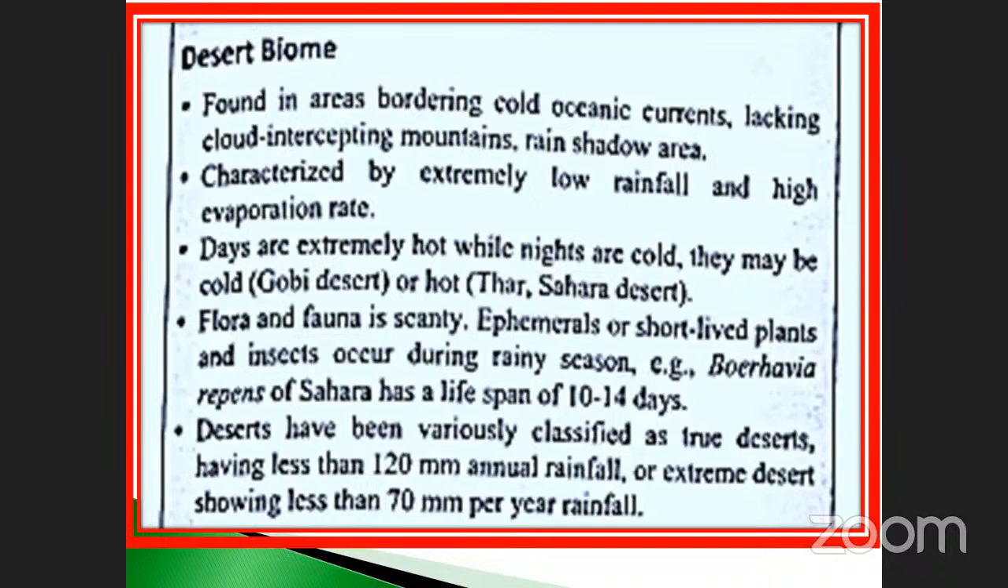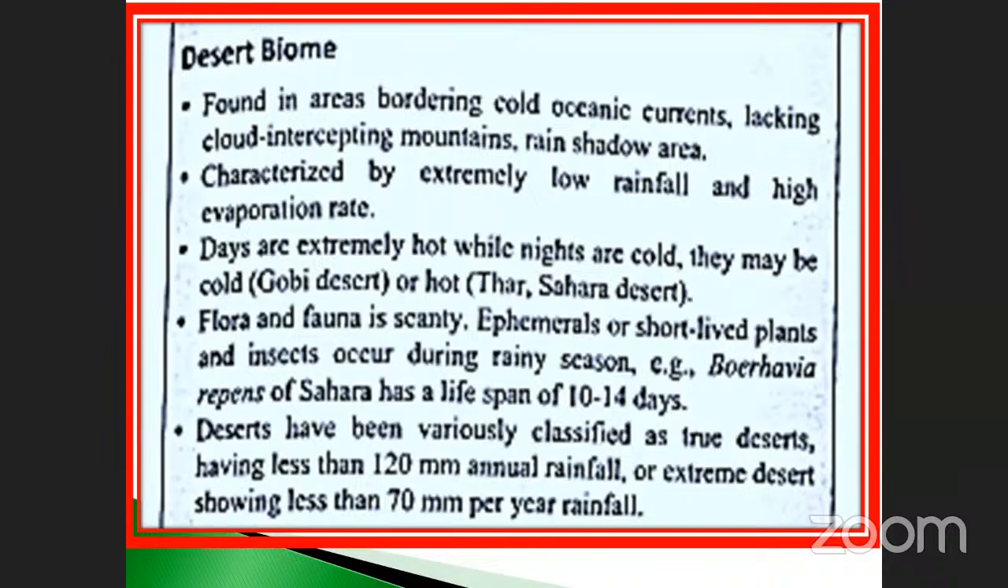Example, Boerhavia repens. It's one of the plants. In the Sahara it has a lifespan of 10 to 14 days. So these are the examples. These are the plants and animals that can grow in that particular area during the raining season only. Other times they will not be there. Take an example, butterfly, one week is the lifespan, and also dragonfly, and winged termite has only one day.